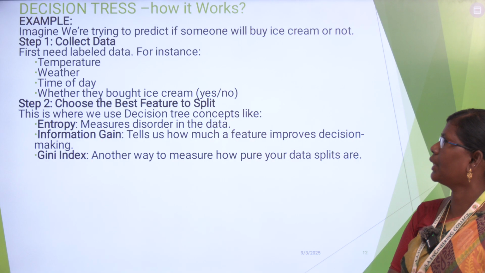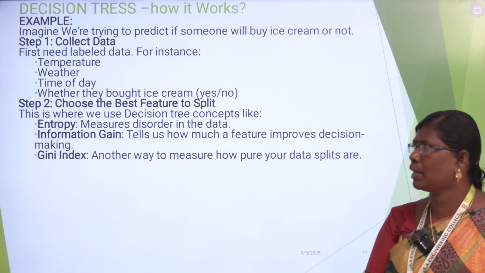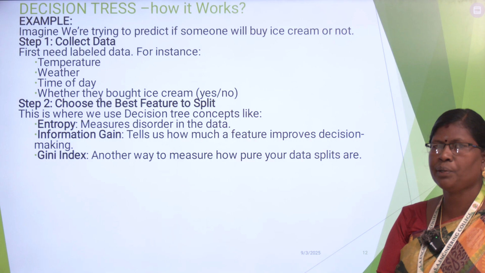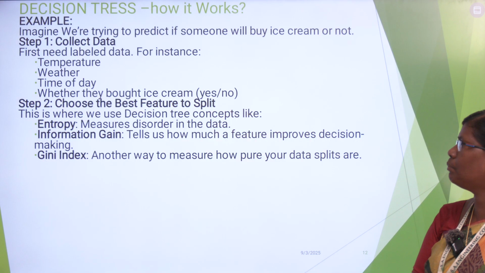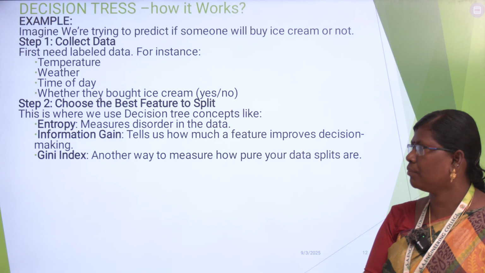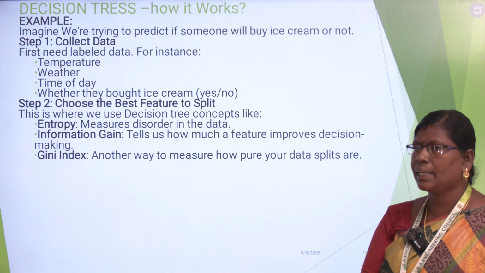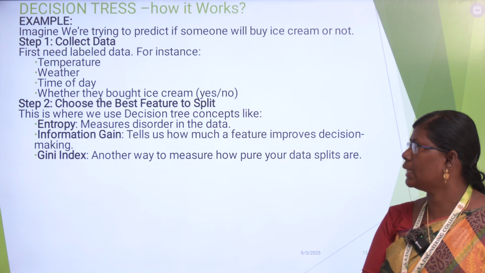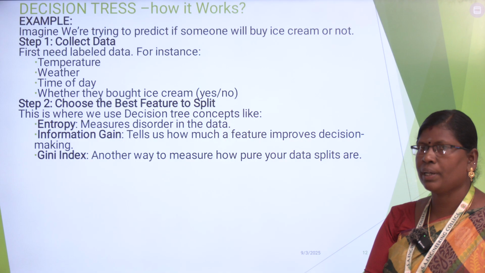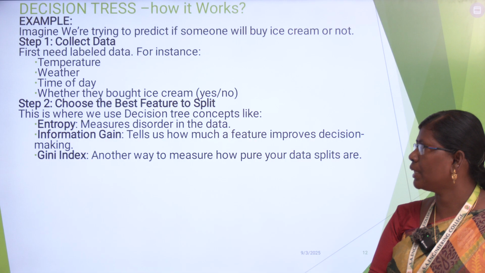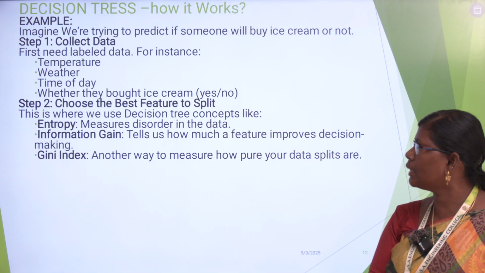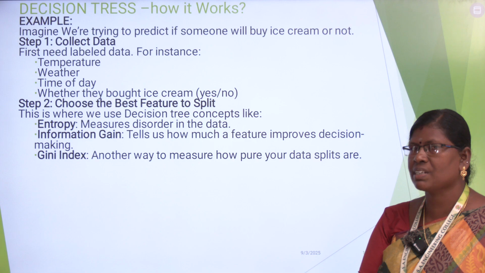Let us imagine we are trying to predict if someone will buy ice cream or not. So what is the first step? We have to collect data. We first need labeled data. So for example, we have to collect the temperature of the day, the weather of the day, whether it's cloudy or sunny, and the time of the day, whether it's morning, evening, afternoon or midnight. And whether they bought ice cream or not, that is the previous data.